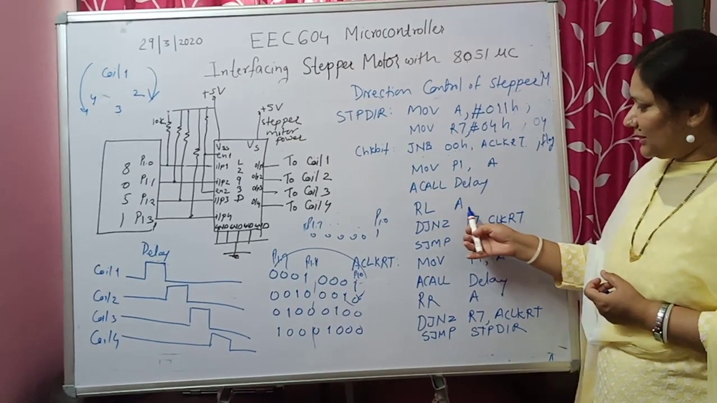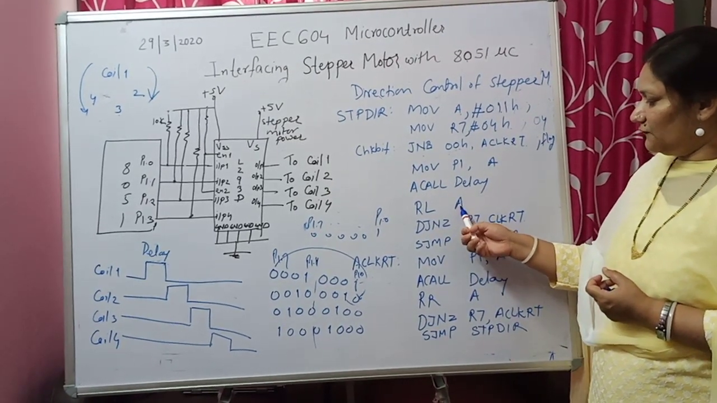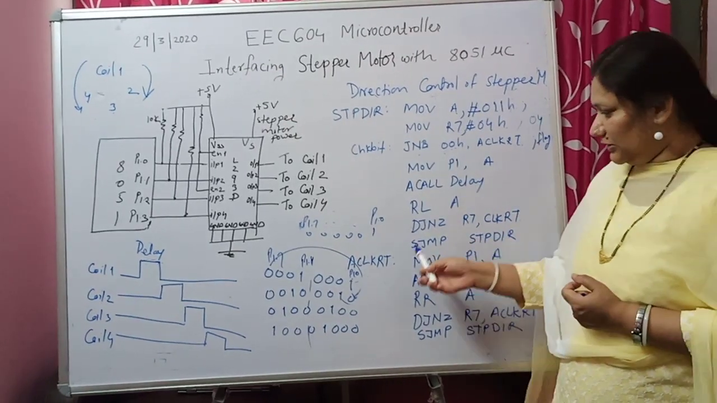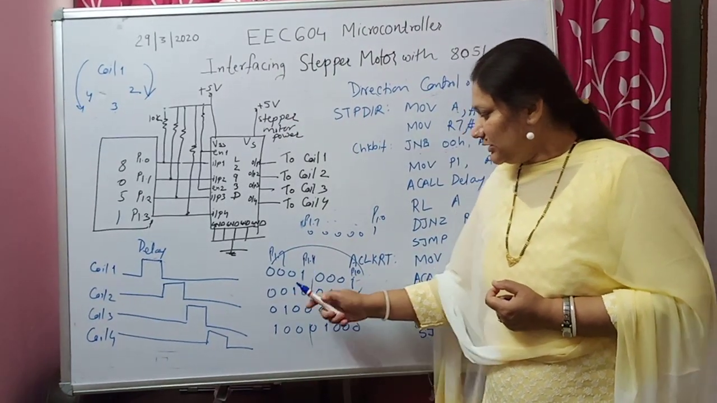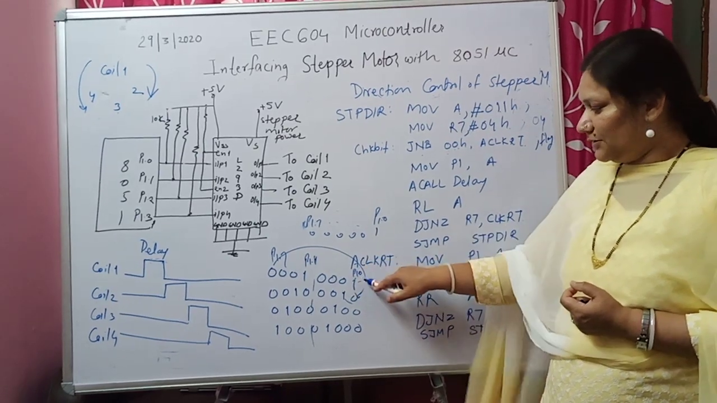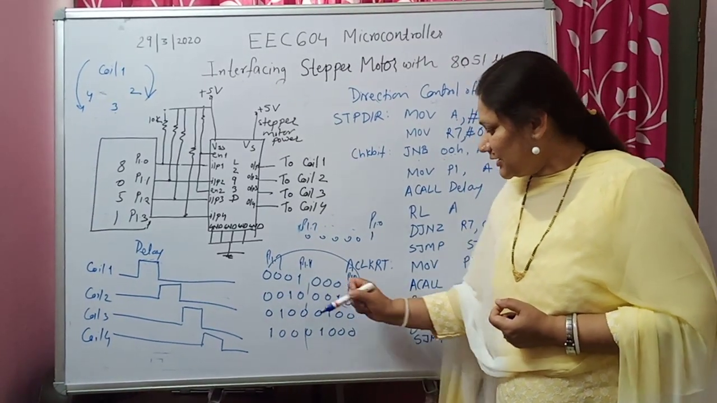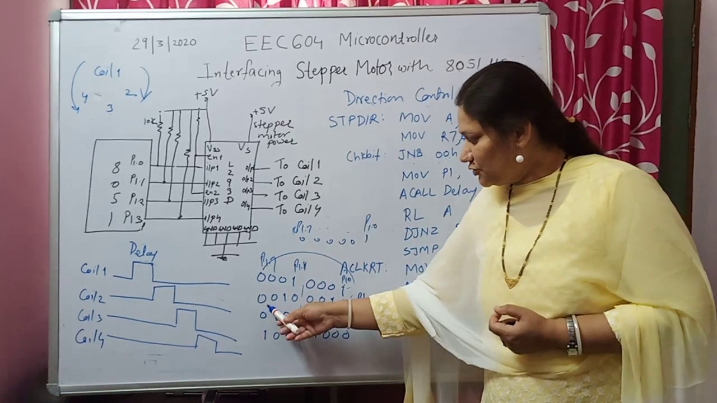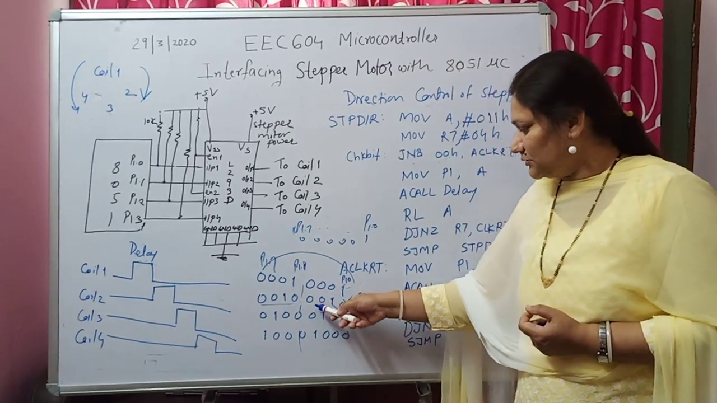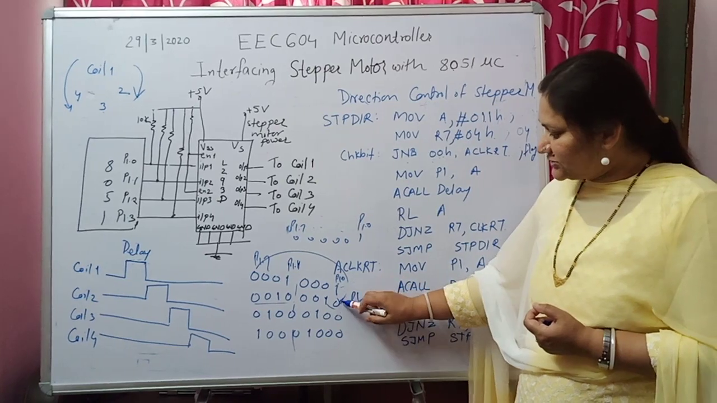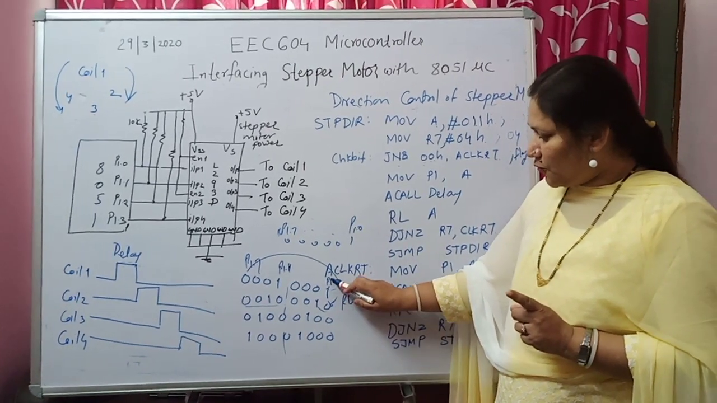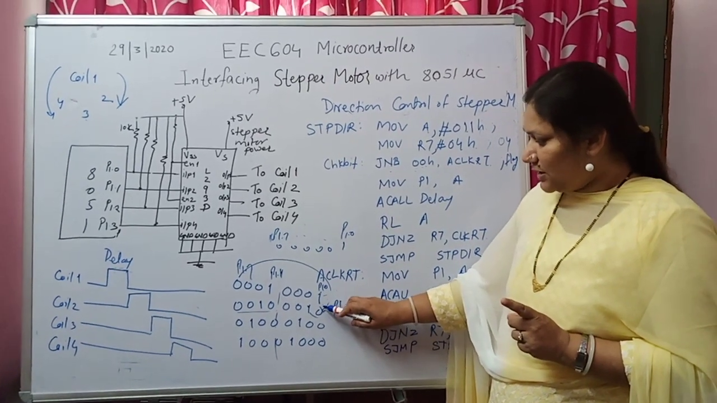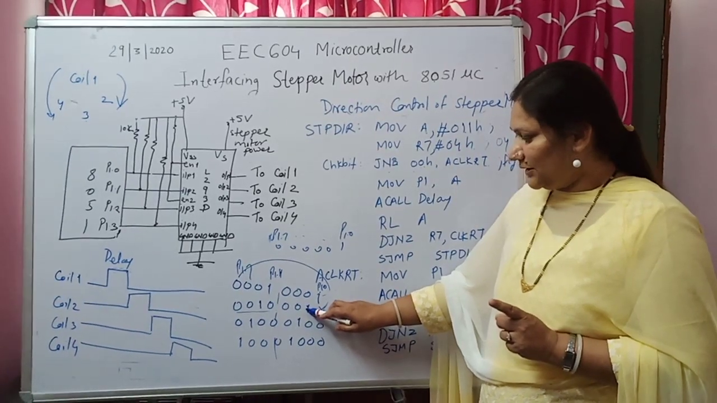So what is rotate left doing? Rotate left accumulator without carry. If you are rotating the accumulator left, initially it was 11. With the first rotation to the left, what pattern are you getting? You are getting this type of pattern, 22. So what has happened with one rotation? Now port 1.0 will get 0 and port 1.1 will get 1.